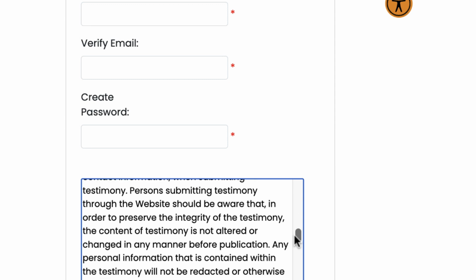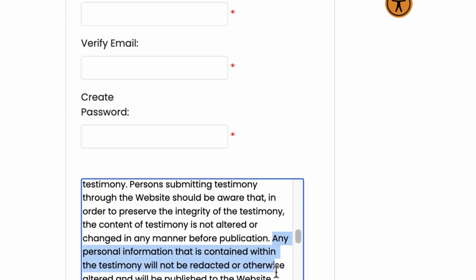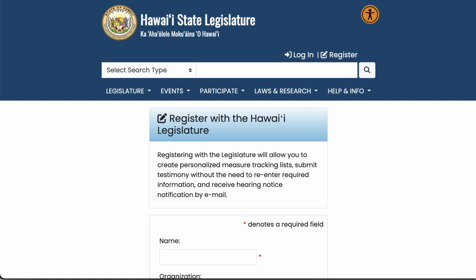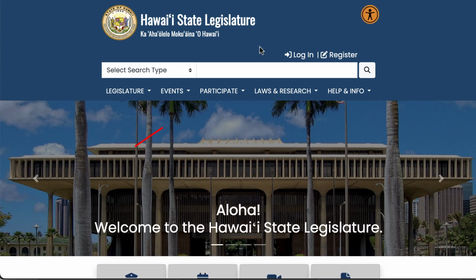And it also lets you know that whenever you post something on the website, it will be posted without redaction, in other words, without eliminating any personal information. So don't put information on the website that you don't want to become part of the public record. Aside from that, this is a pretty easy form to fill out. You click Create User, and then when you want to log in, you simply click on the Login button here.